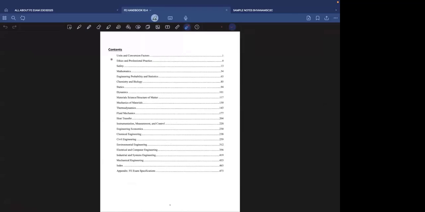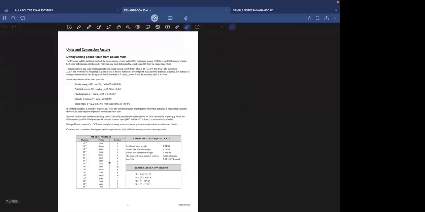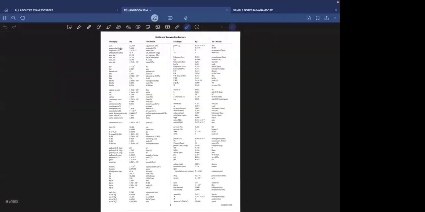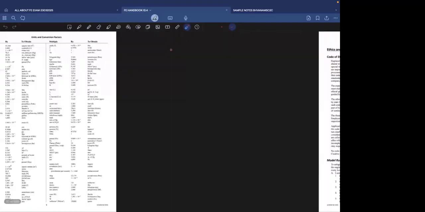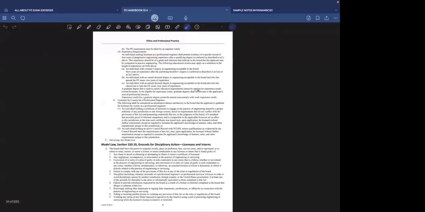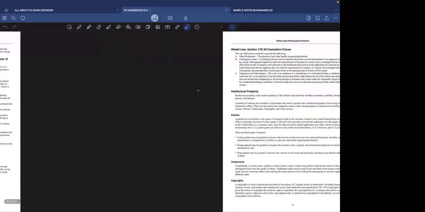So if you see, whatever is needed is in the handbook, like the mechanics of materials for civil engineering, statics, dynamics, mathematics, all the content is given there. They have given helpful data for you, like prefixes, what is milli, what is micro, the conversion factors from one unit to another, and coming to the technical subjects, the entire thing. You can see everything is already given.